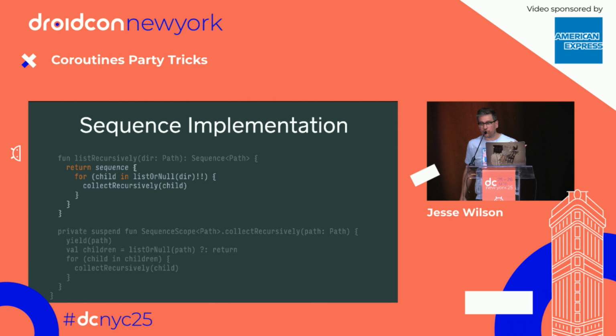And then we do the first step where we recursively collect. And on this function, there's a very weird signature here. It's a suspend function, and the receiver is a SequenceScope of Path. And so we call that, and we yield this path, and then we can recursively visit all the elements. This one is just beautifully simple. It's almost like a poster child of how excellent the sequence API is, because that manual stack and all that extra data structure computer science is still there, but the compiler is doing it all for us automatically at build time.